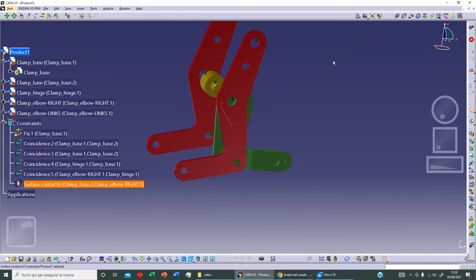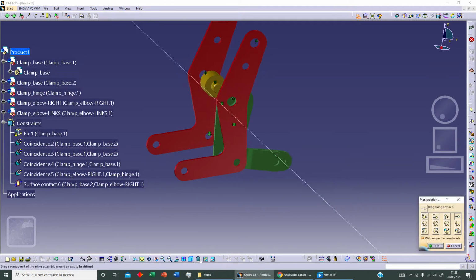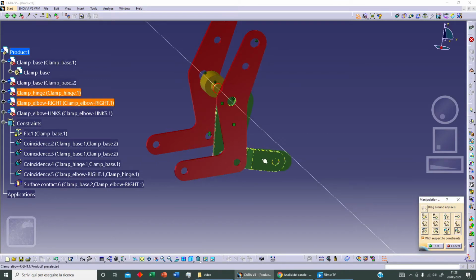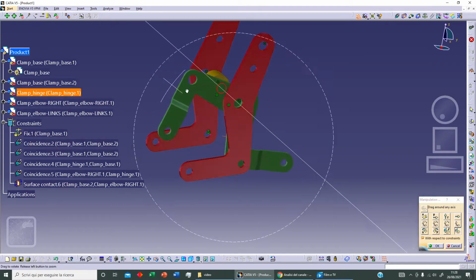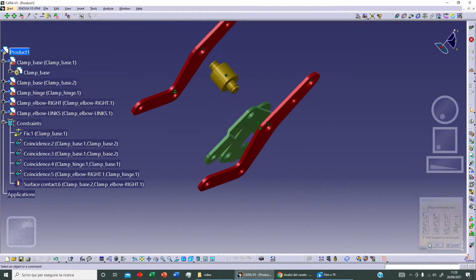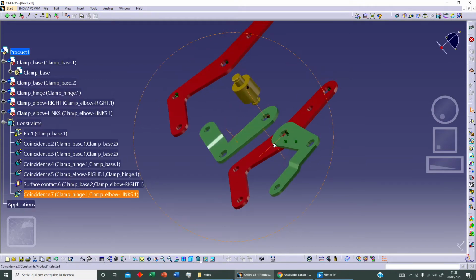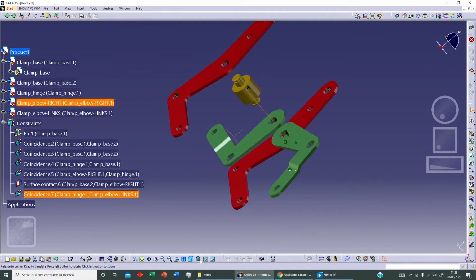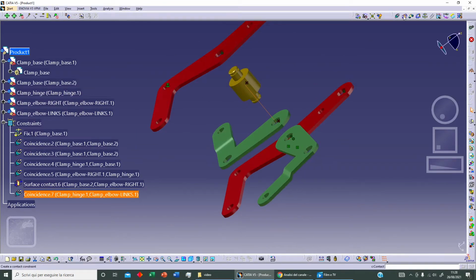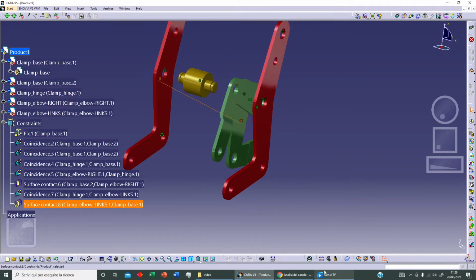Now we can rotate our element, we can manipulate, we can select rotation, and we can select this axis here as reference, and we can move this element. This is the right position. Okay, now let's click coincidence between this and this, and let's update, and we can add our second condition, contact between this surface here and this surface here, and let's update.